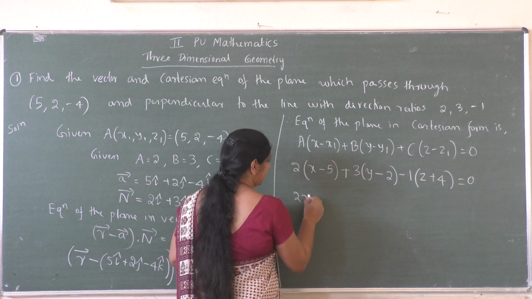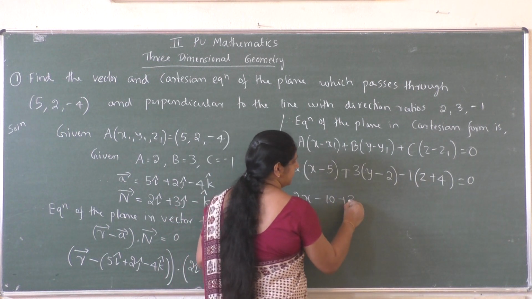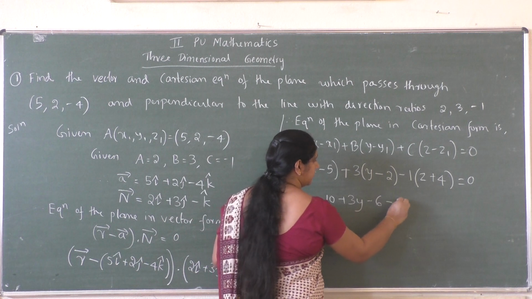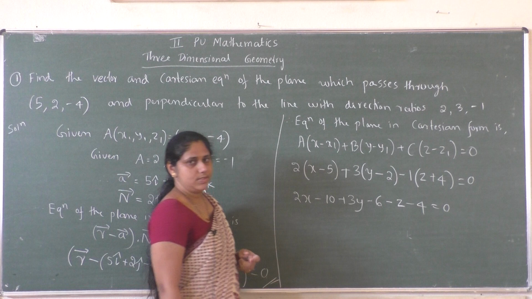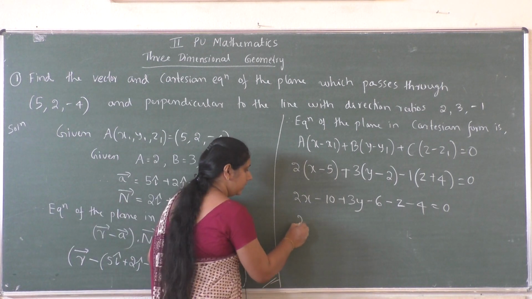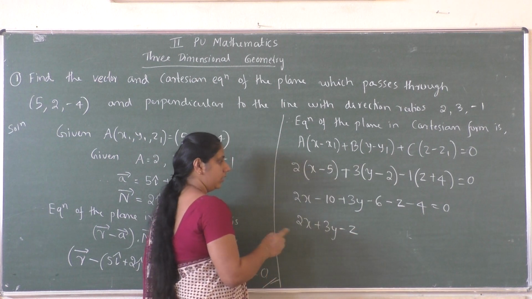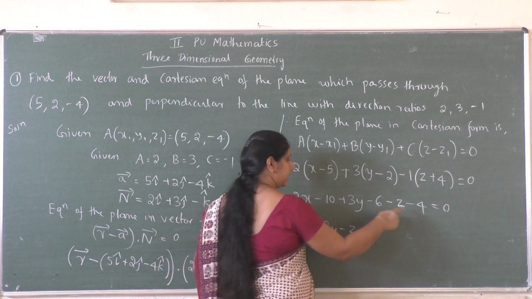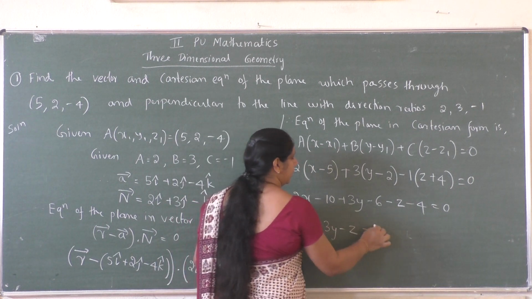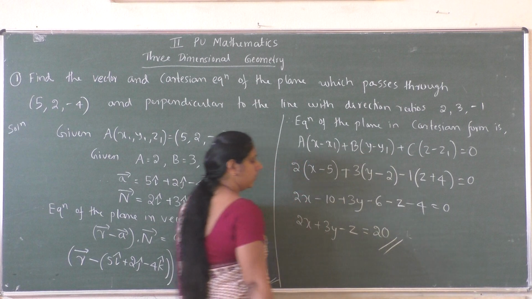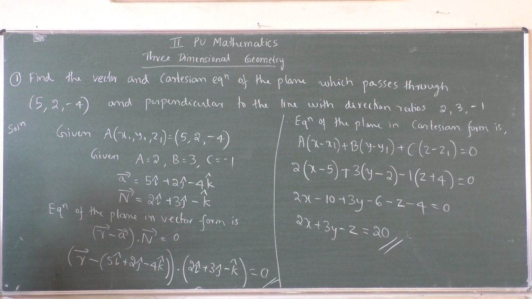So this is 2x minus 10 plus 3y minus 6 minus z minus 4 equal to 0. Now we will simplify 2x plus 3y minus z. What are the constants? Minus 10 minus 6 minus 4, that is minus 20. If I take that minus 20 to the right hand side, it is equal to plus 20. So this is the required Cartesian equation of the plane.